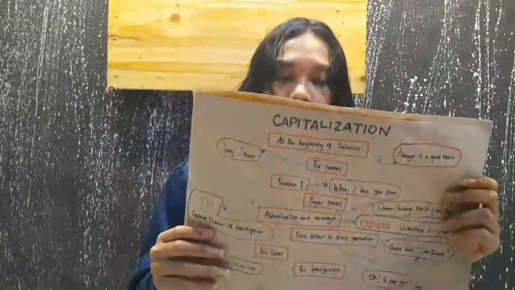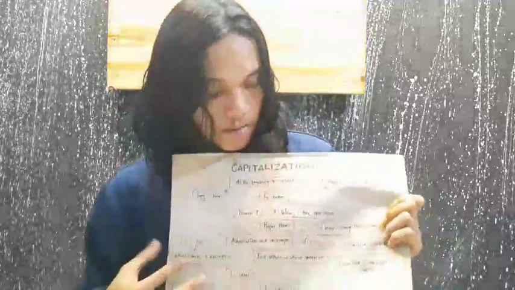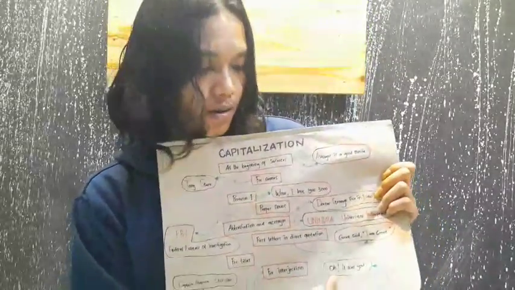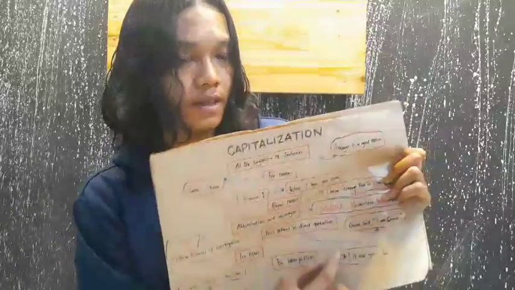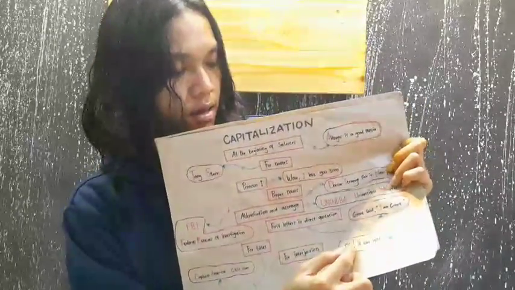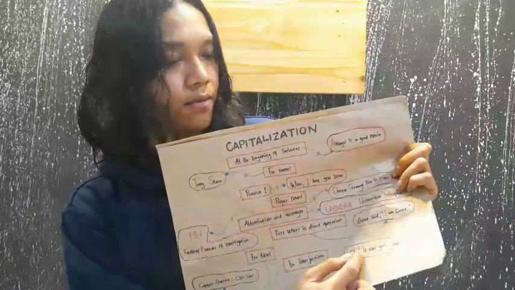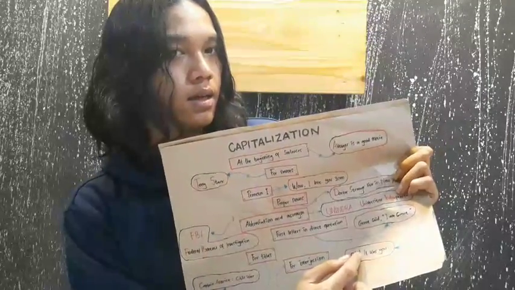And the last one is for interjection. For example, oh, it was you. Oh is the sudden feeling, and after that comes it. The first letter of it is capital.